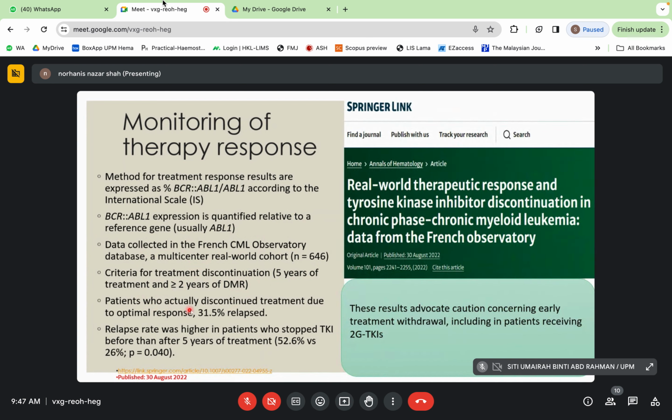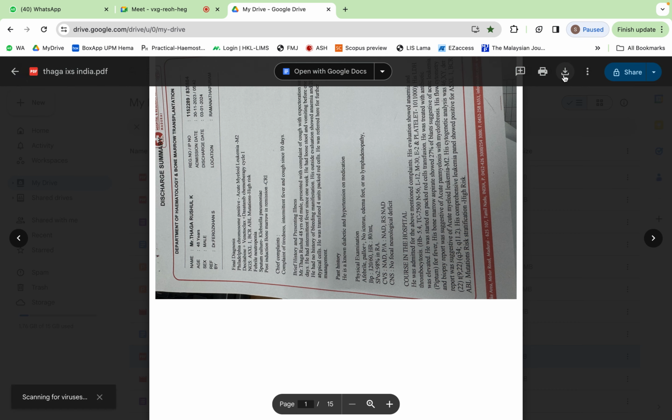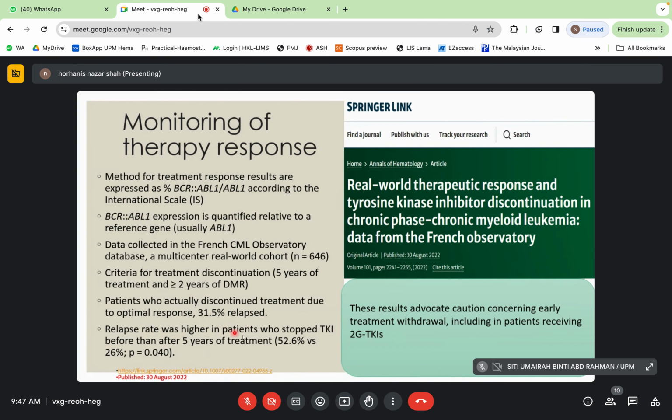And patient who actually discontinued treatment due to optimal response, maksudnya patient yang dah discontinued treatment with observed optimal response, 31.5% relapse. And the relapse rate was higher in patients who stopped TKI before than after 5 years of treatment, which is 52.6% versus 26%.